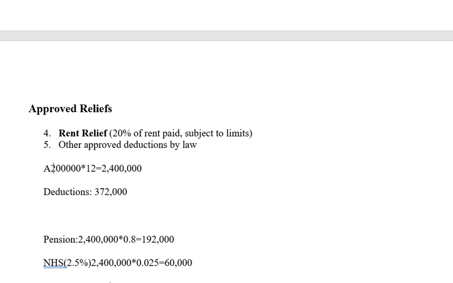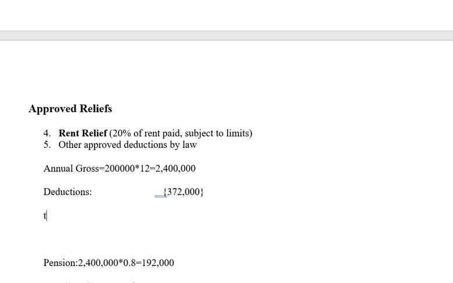This is the annual gross. We'll still do more examples. I'm just using this as an instance so that you will understand. Annual gross equals 2.4 million, and your deduction is 372,000. So when you remove the 372,000, what you have is the taxable or chargeable income.